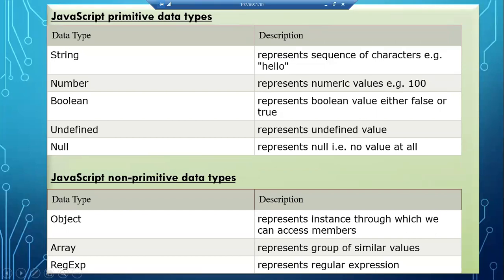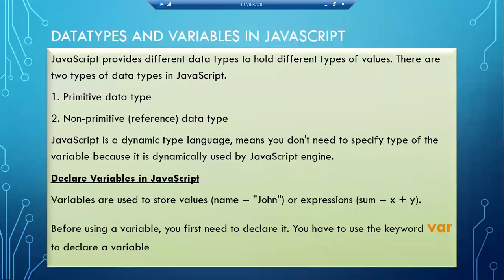Okay, so is it clear what data types are, what variables are, how many types of data types are supported in JavaScript, and what dynamically typed language means? You need not specify the type of the variable; according to the value you assign to the variable, the type changes. If you want to use a variable in your program, you must declare it, using the var keyword.